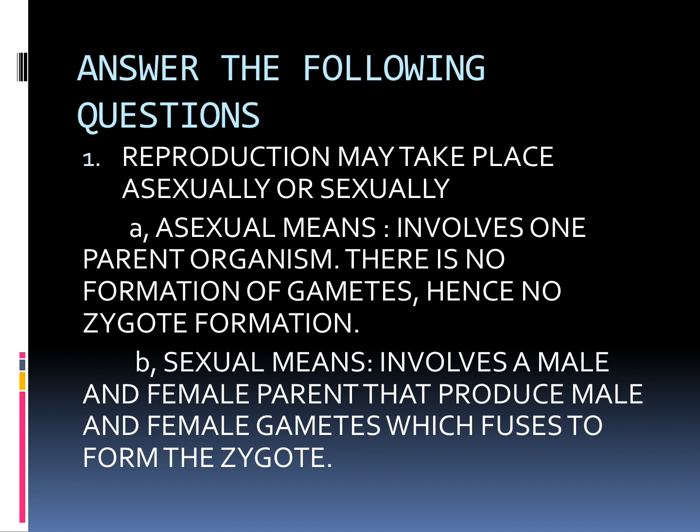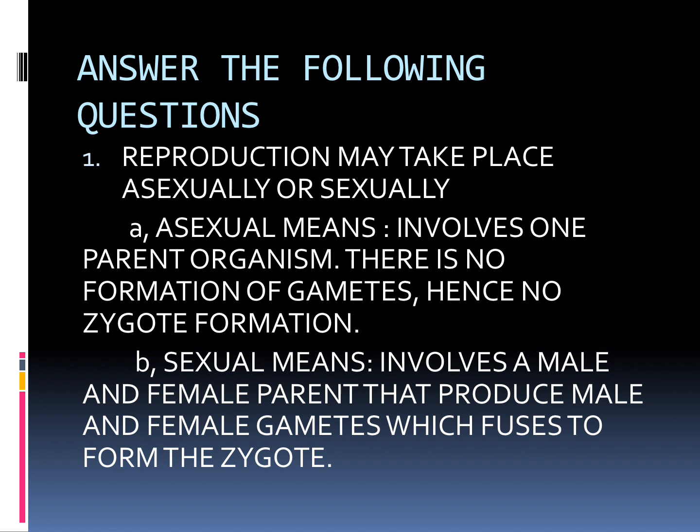Asexual involves one parent organism. There is no formation of gametes, hence no zygote formation.